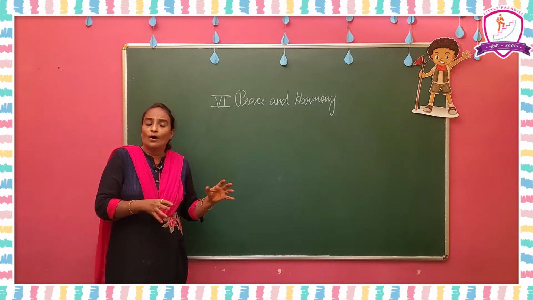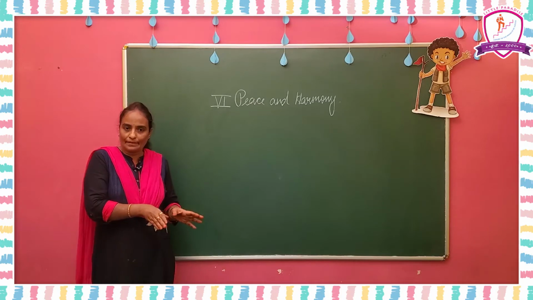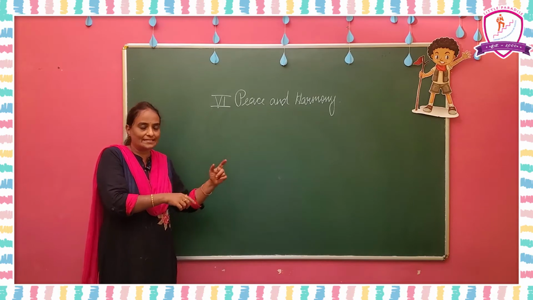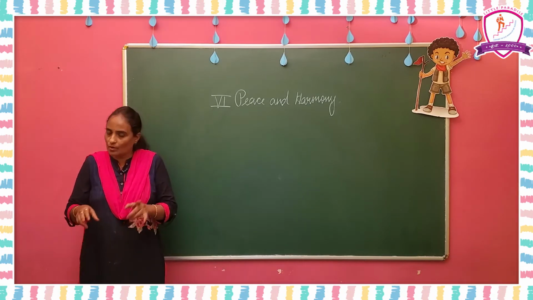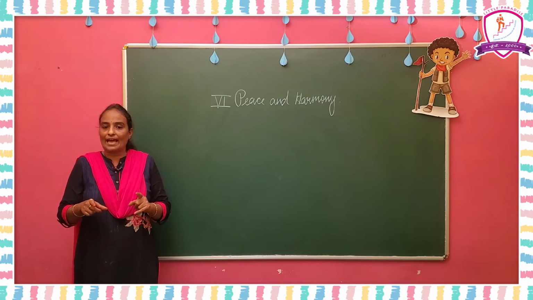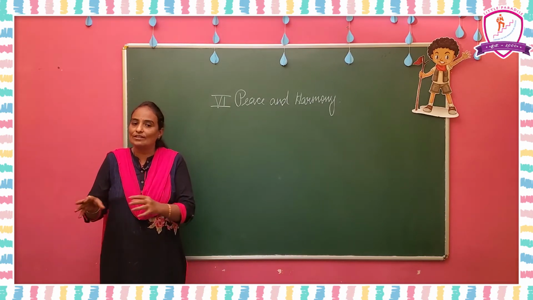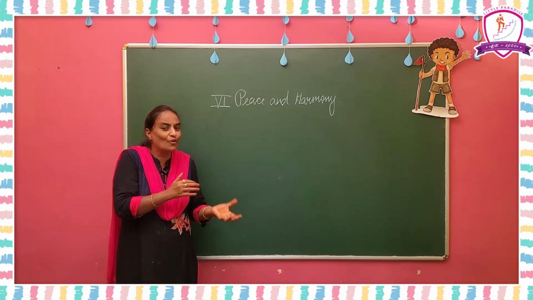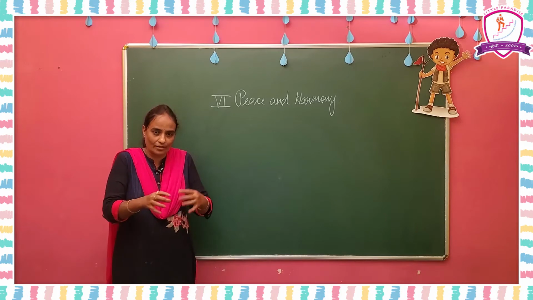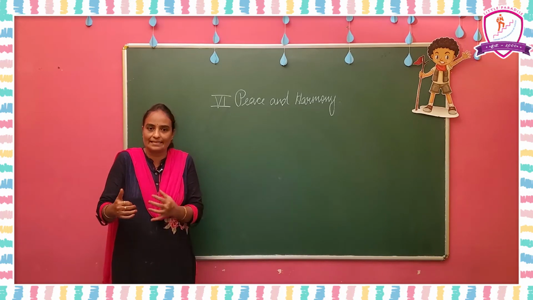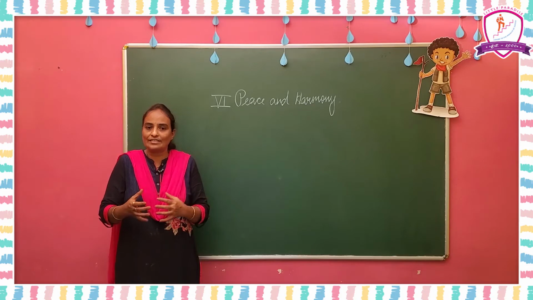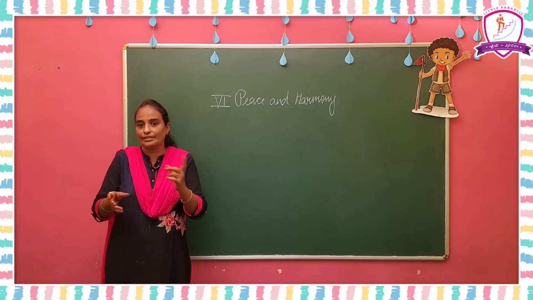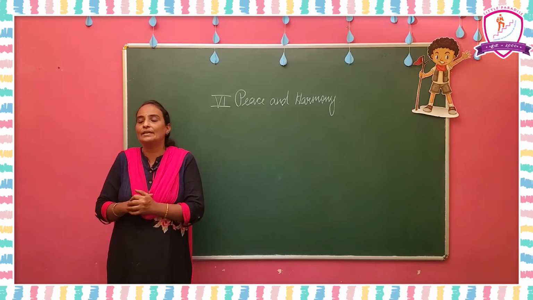Next, all the animals requested the sadhu for help. So what happened? You have to write near the cause, all the animals requested the sadhu for help. And the consequence for that: he talked to the animals and the birds and solved their problems. Consequence means result. What happened? The life in the forest became dull. That is the second one. Third one is, the sadhu talked to the animals and the birds and solved their problems.